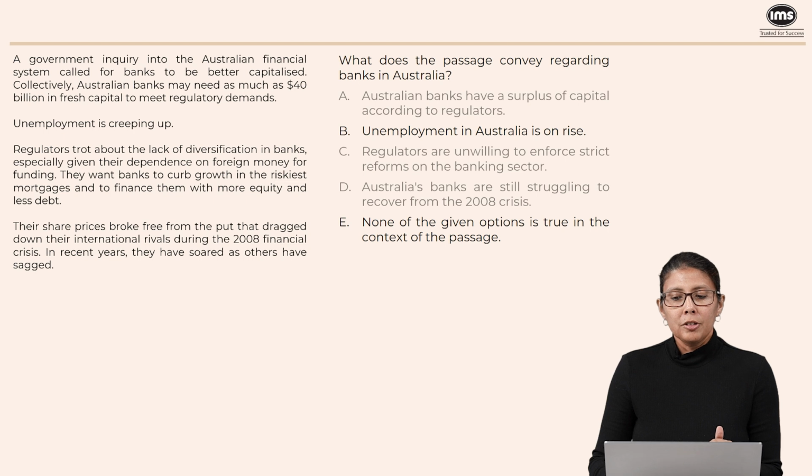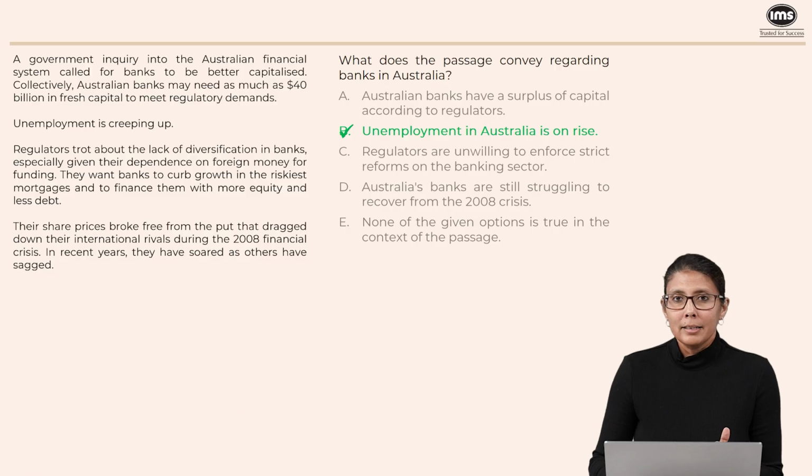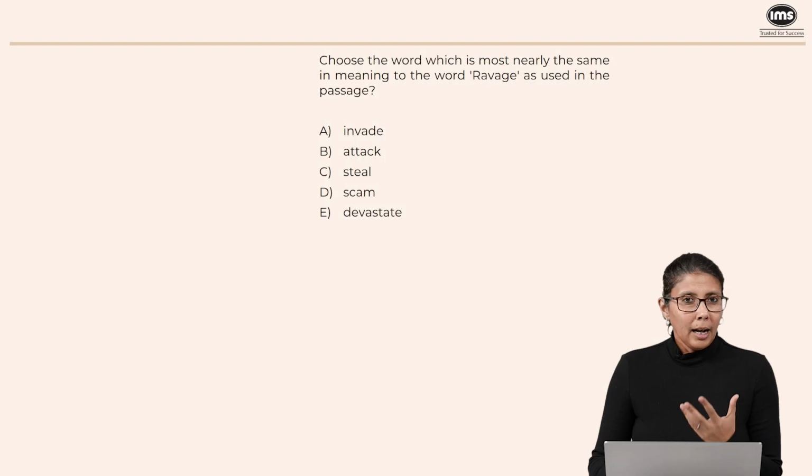E says none of the options is true, but we know of course that option B is true. So we eliminate E and we say that option B is correct. Now here again we have a vocabulary based question. Choose the word which is most nearly the same in meaning to the word ravage as used in the passage.